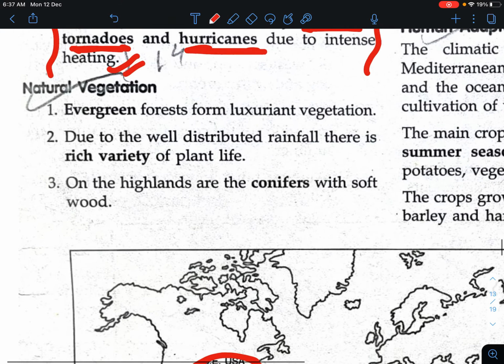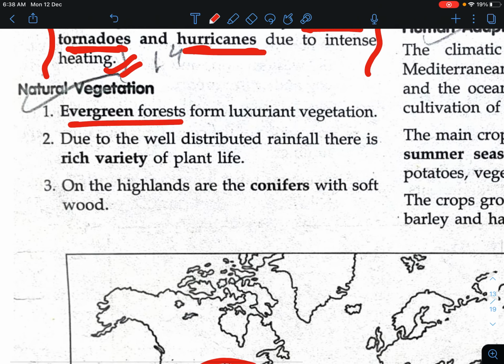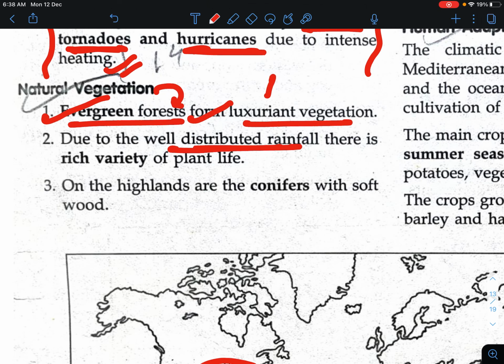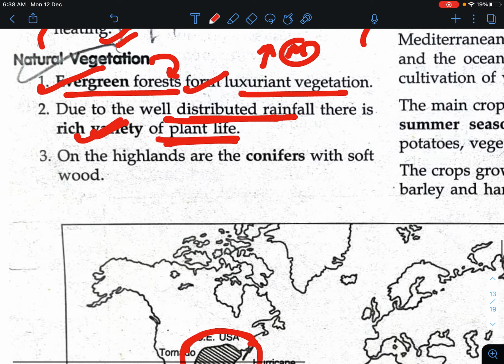Now we will study the natural vegetation, that is evergreen forest, a form of luxuriant vegetation. These regions, the China type of climate, have evergreen forest, and due to well distributed rainfall, as already studied, this region has moderate rainfall and a rich variety of plant life. On the highlands, they are coniferous with softwood.